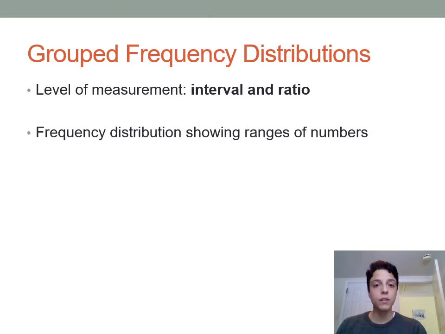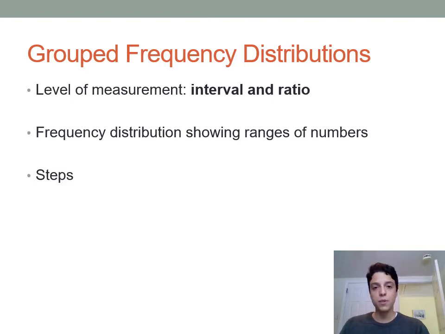And essentially, a group frequency distribution is a frequency distribution that shows frequencies for ranges of numbers rather than for each individual number. And ranges of numbers would be the reason that you have to use numerical data.